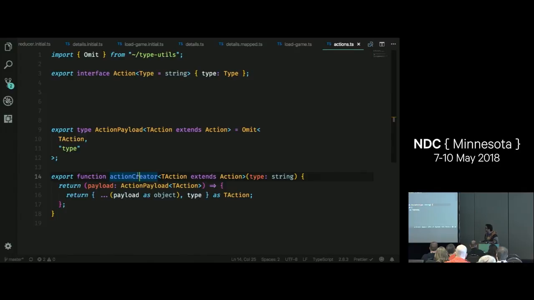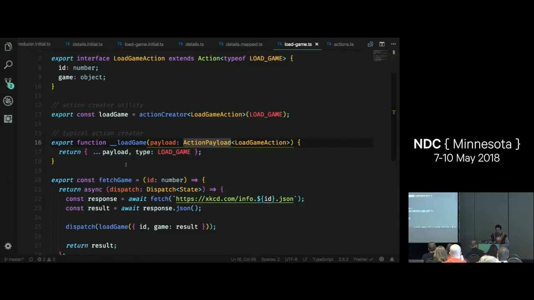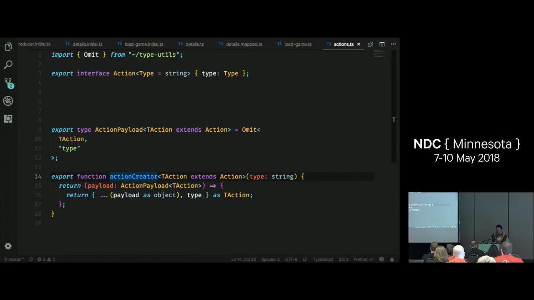What about this action creator function? This looks a little bit funky. We're doing the same thing. So we're saying create an action creator for this action, and I'm going to pass it the type, the constant, the type that I want to pass in. And all this is doing is just doing the same thing that I was doing before. It's taking this little boilerplate and genericizing it.